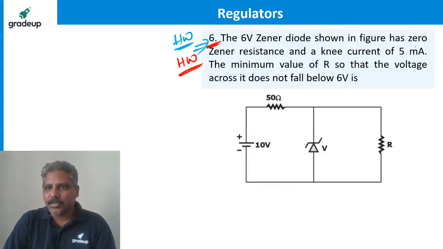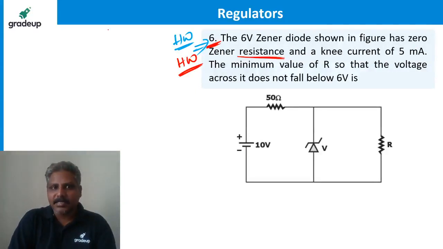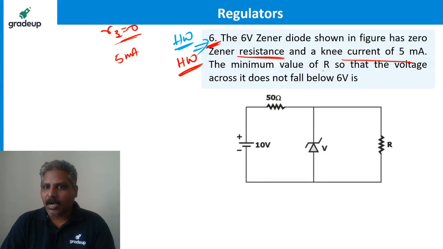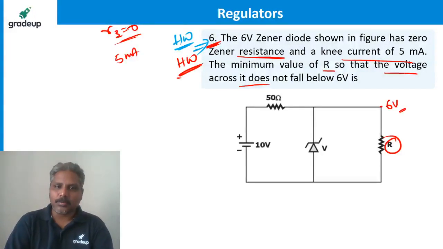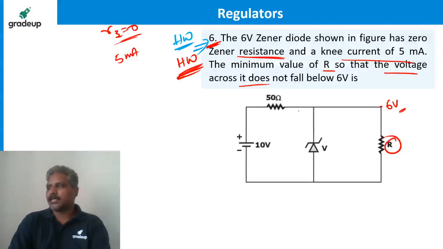The 6 volt Zener diode shown in the figure has 0 Zener resistance. RZ is 0, given. The knee current is 5 milliampere. Find the minimum value of R so that the voltage across it does not fall below 6 volts. That means 6 volts is required here. How much should the value of R be? Please take it as homework.